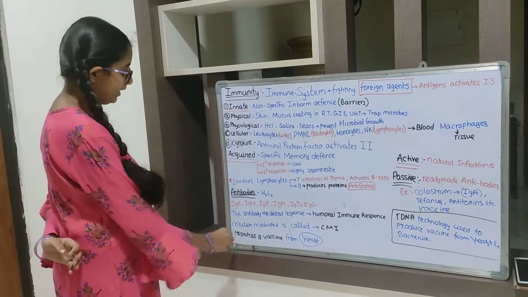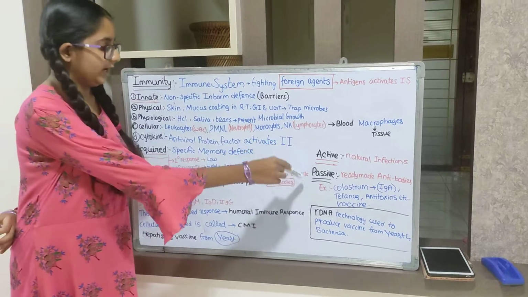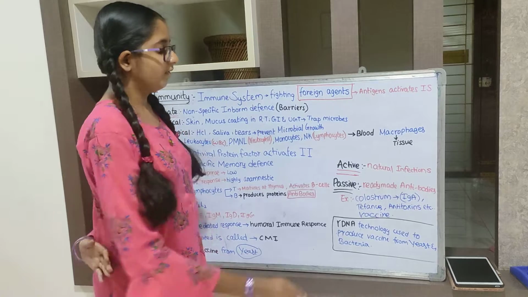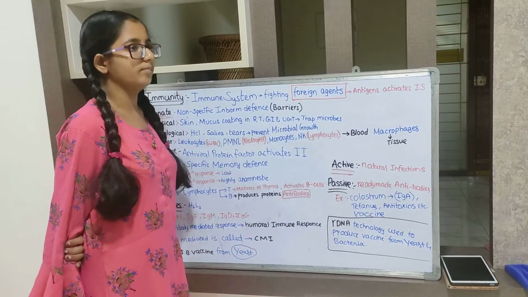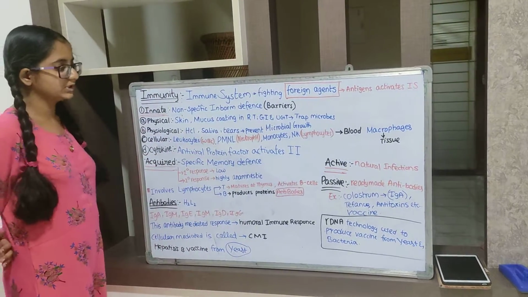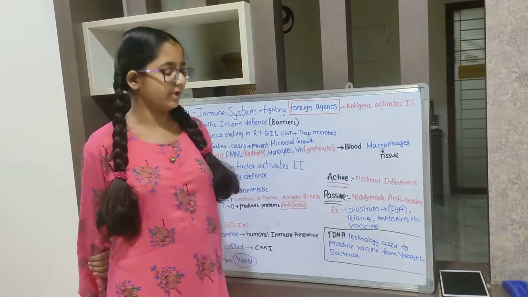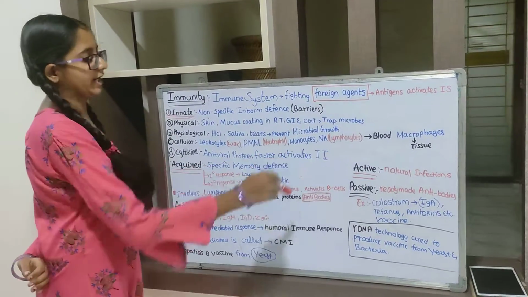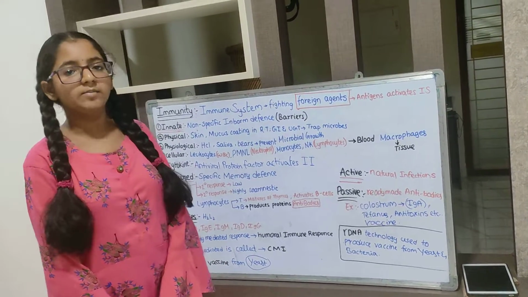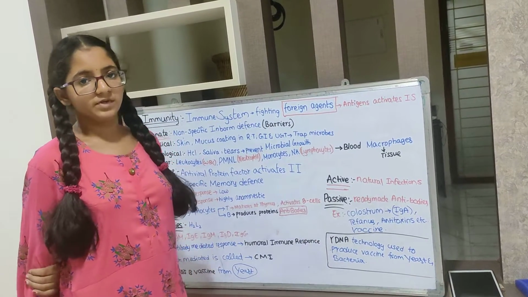Okay. Next, active immunity. Immunity is of two types: active and passive. Active means it is a natural infection. When an antigen naturally infects our body, the first response, by releasing antibodies naturally, is active immunity. In the secondary response also, antibodies are released. At that time also, it is active immunity.